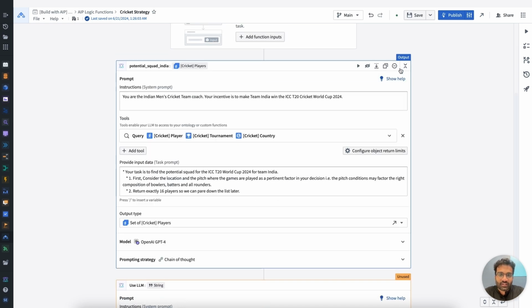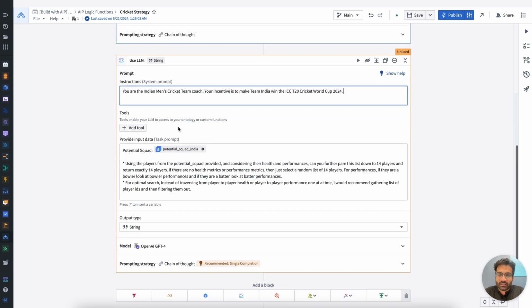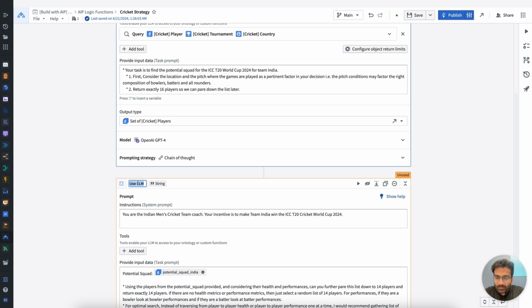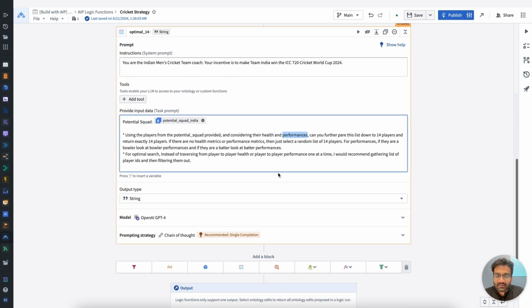The objective function here is the same, which is to make Team India win, role playing as the coach of the Indian men's cricket team. And I'm going to call this block something more meaningful. So let's call it the optimal 14. Awesome. Now I need to actually provide it access to the health and performances. Otherwise, it is prone to using the stale data that exists in the model itself.